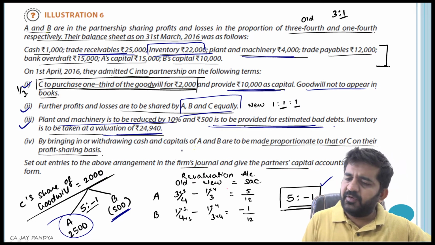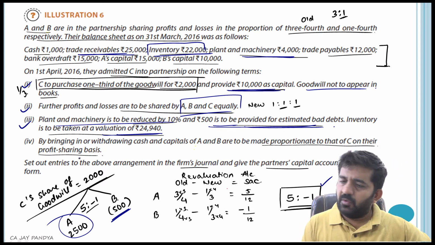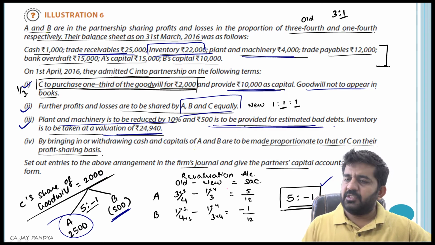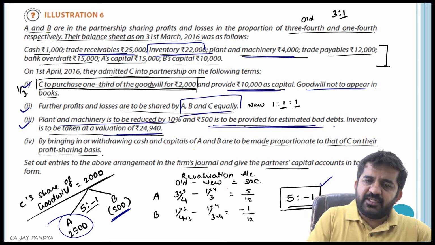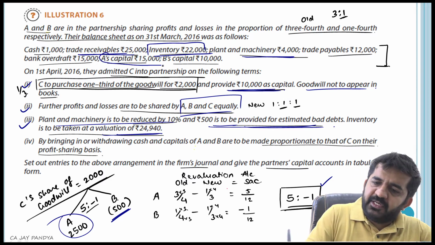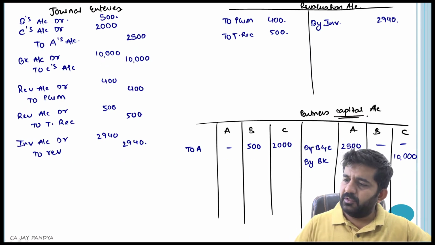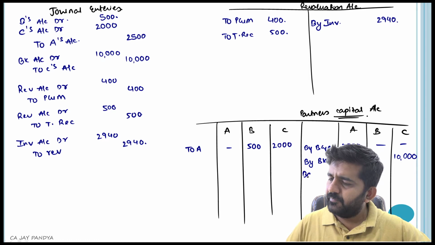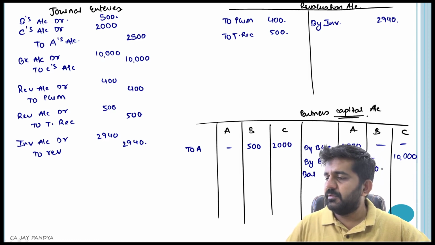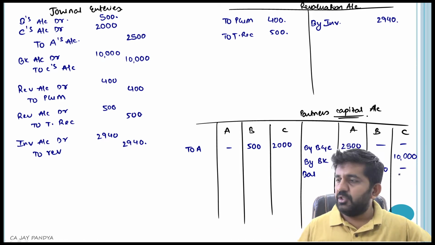By bringing in or withdrawing cash, the capital of A and B are to be made proportionate to C on their profit sharing basis. Alright, first let us write down anything which comes in either revaluation or in capital account. This will come in capital account. 15,000 and 10,000. What are my balances? Balance 15,000, 10,000. These were the balances.